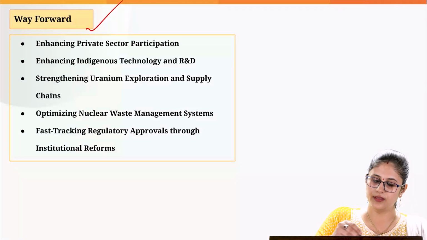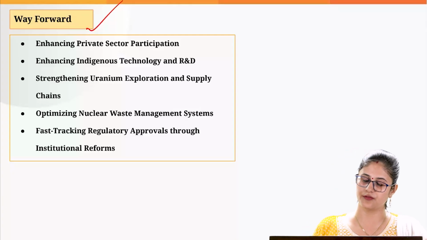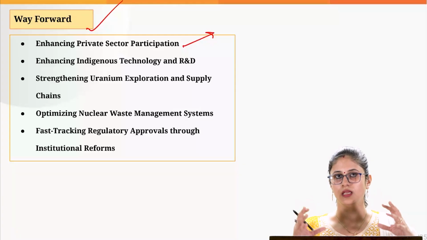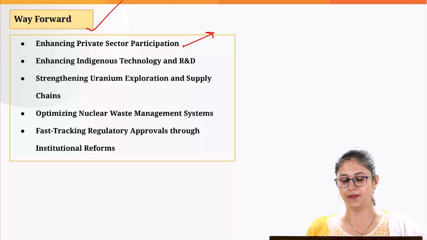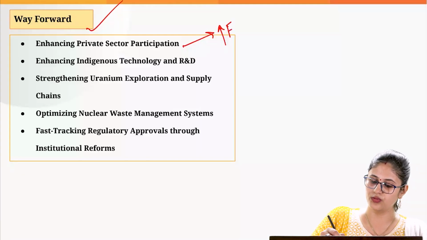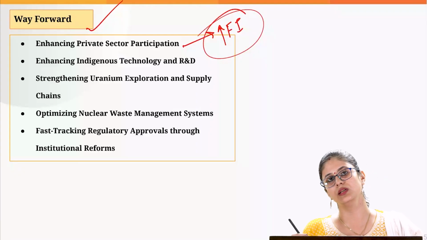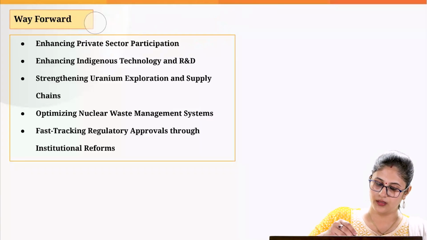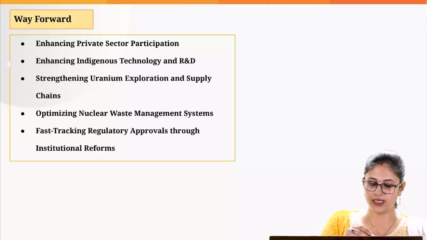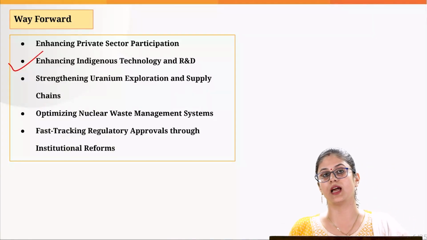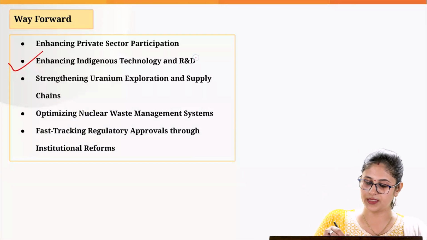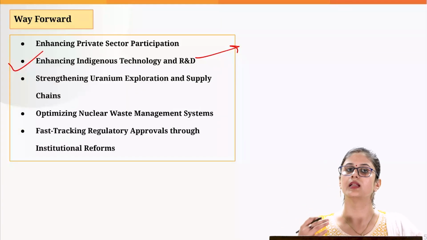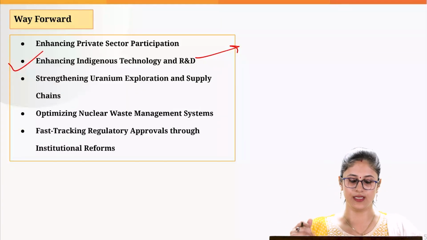Now, what needs to be done in order to improve the situation? First and foremost, the amendments that we have already discussed need to be brought in within an effective time frame so that we can give a boost to foreign investment in nuclear generation. Then we need to enhance indigenous technology and R&D. So the developments that we have made in small modular reactors need to be given a boost by the government.